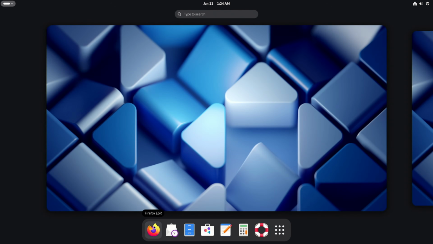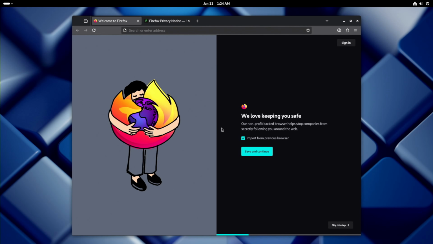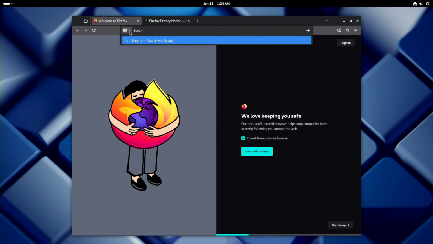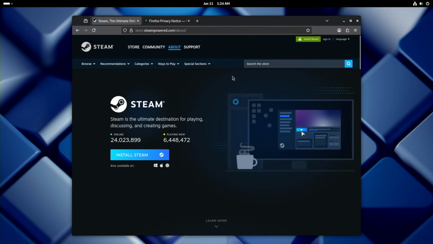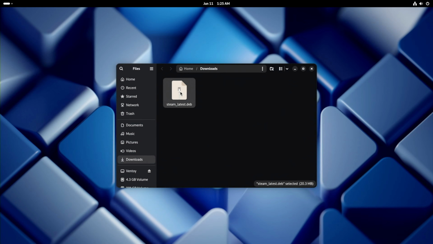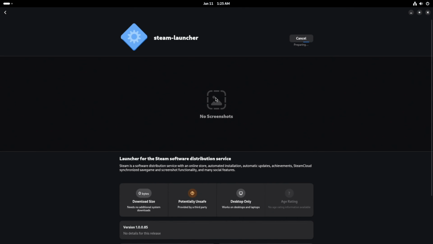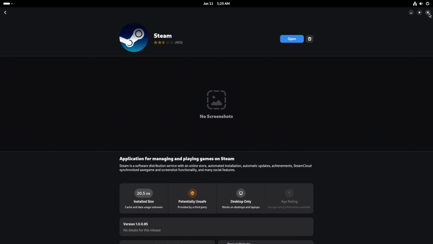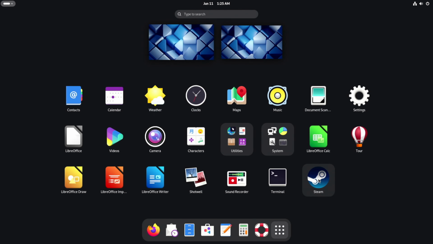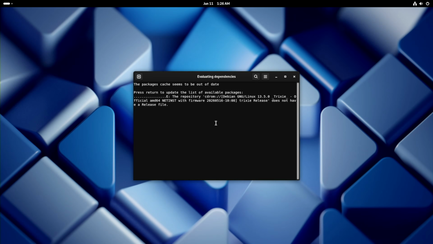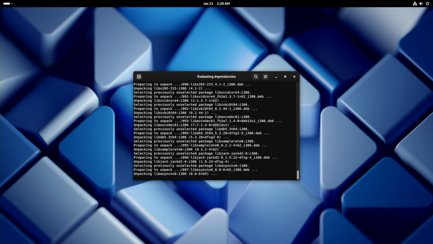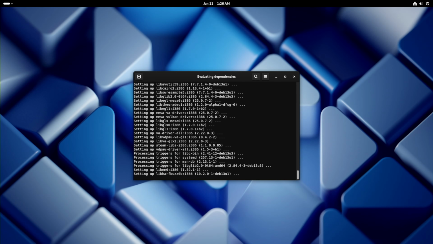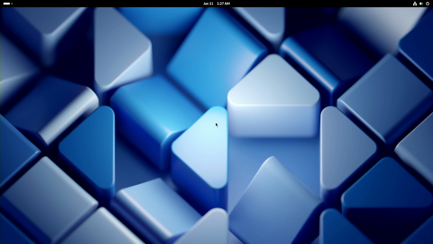Closing the Software Center, we'll open up Firefox and go directly to Steam's website to download it from there. A few clicks later, and we'll be downloading a .deb file, which stands for Debian, and this .deb file will work on any distribution based off of Debian. Double-clicking on the file brings the Software Center back up to confirm installation, but unfortunately, opening Steam will have Debian bring up a terminal. And it's not a terminal that just opens momentarily and closes. That's fine, that won't fail the no terminal challenge. But this is a terminal that we have to interact with, and it would be a roadblock for beginners. So Debian has failed the no terminal challenge.